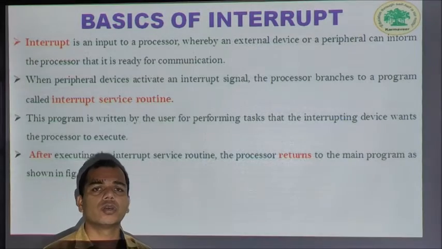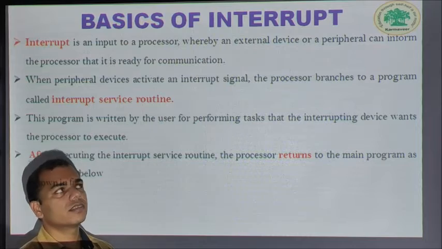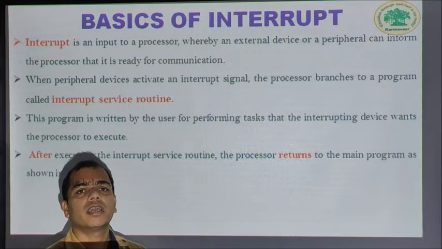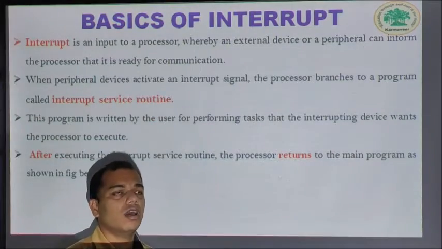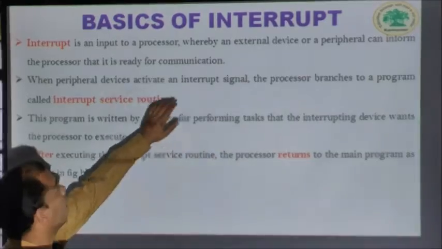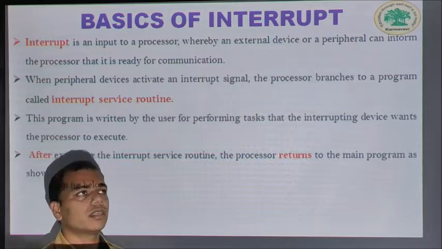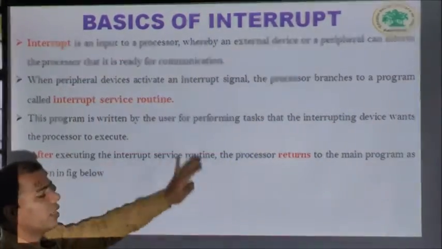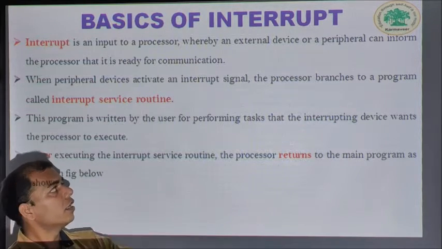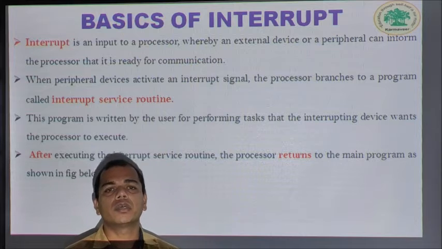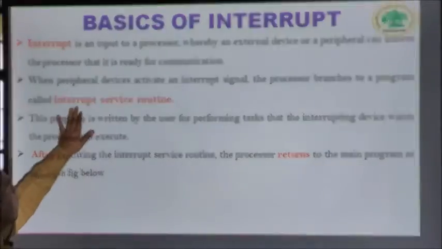Now, an interrupt is an input to a processor whereby an external device or a peripheral wants to establish communication with the processor, or a peripheral can inform the processor that it is ready for communication. When a peripheral device activates an interrupt signal, the processor branches to a program called the interrupt service routine.